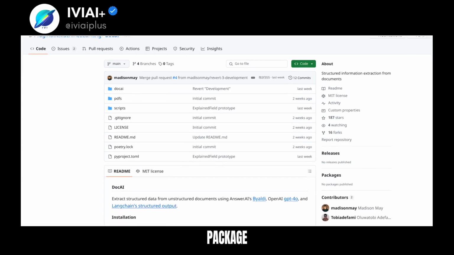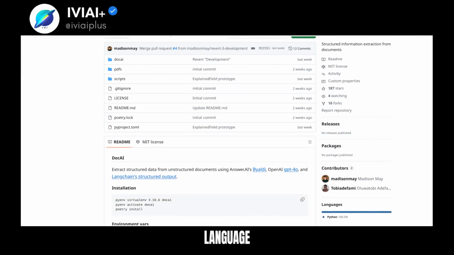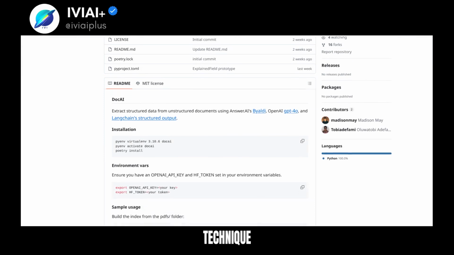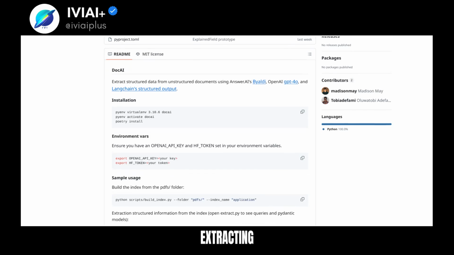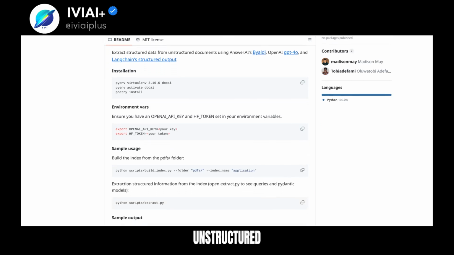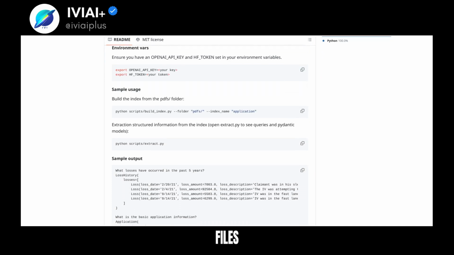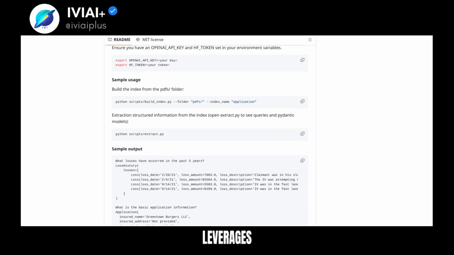DocAI is a Python package that utilizes large language models to extract structured information from documents. This technique is particularly useful for extracting specific data points from unstructured or semi-structured documents, such as PDF and text files. DocAI leverages the power of deep learning algorithms to identify patterns and relationships within documents, allowing users to quickly and accurately extract relevant data.